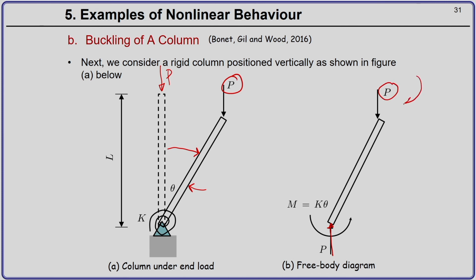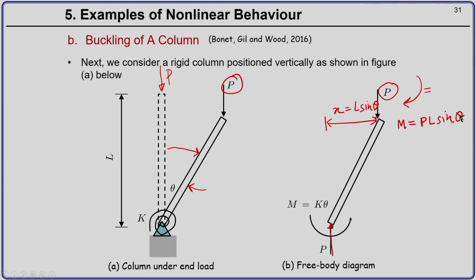There will be a clockwise moment, P into this distance, say x, which is L sin theta. So the moment because of the external force P will be P into L sin theta.